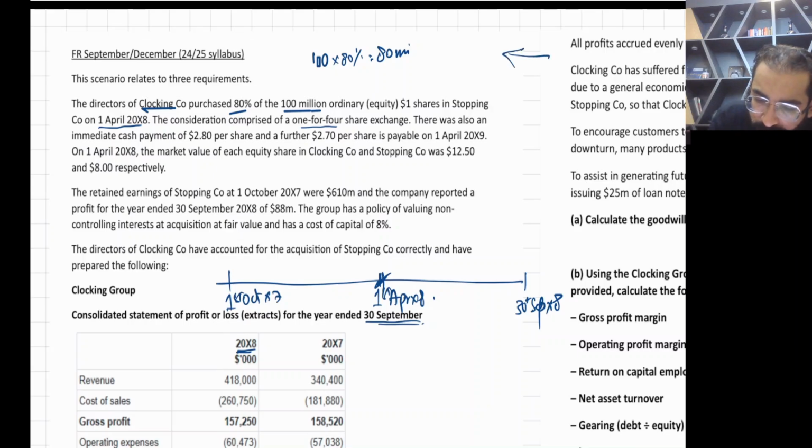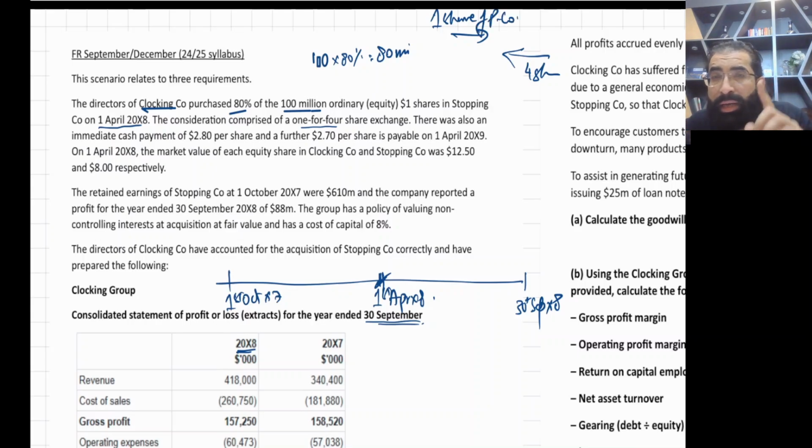So the fraction will be 1 upon 4 of the number of shares, that is 80 million into 1 upon 4, which means 20 million. That means the parent company is going to issue 20 million shares as a consideration. So this is the first consideration.